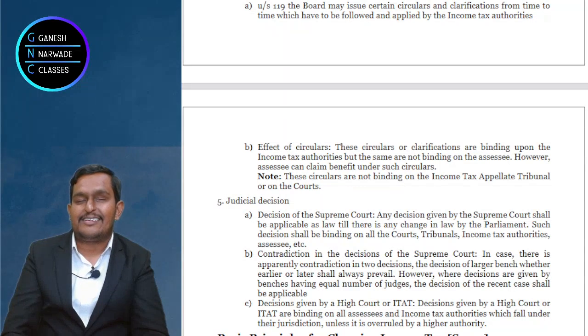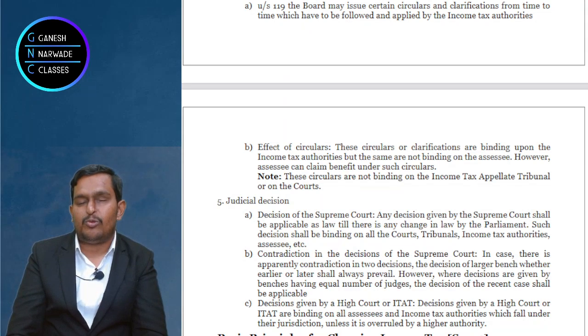Right? Next thing. If there is any dispute about the law, what is the real meaning of the law, or whether Parliament is authorized to make the law, is it a right law or a wrong law, that dispute may go to the courts. And if it goes to the Supreme Court, it will give judgments. It will try to tell what is the true meaning of the law. So the Supreme Court should act within the guidelines or laws made by the Parliament. So that's why the Supreme Court is secondary, Parliament is primary.